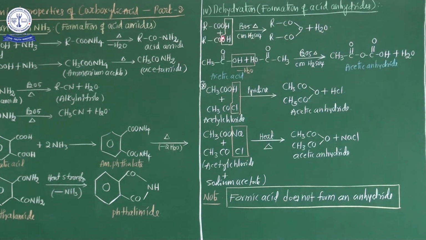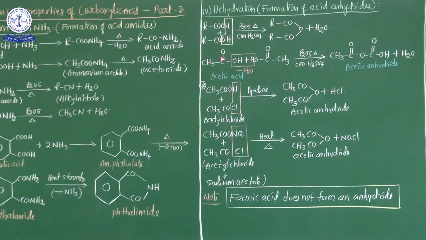It means 2 molecules of carboxylic acid are treated with phosphorus pentoxide or concentrated sulfuric acid. These are the powerful dehydrating agents. This powerful dehydrating agent easily removes the water molecule from the carboxylic acid, and ultimately the acid anhydride group is obtained. This is the acid anhydride group, and additionally water molecules are eliminated. Now this is the general formula, the general equation. Now the example from the above general equation.